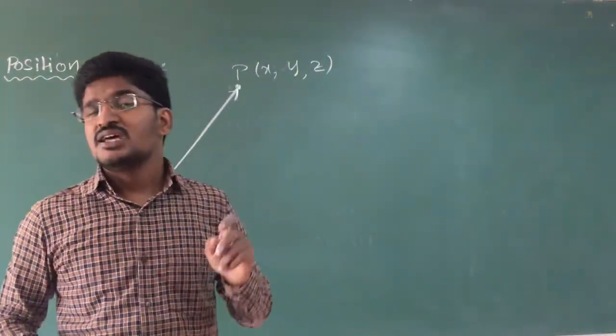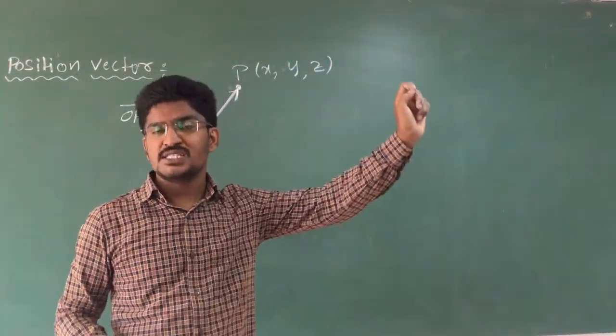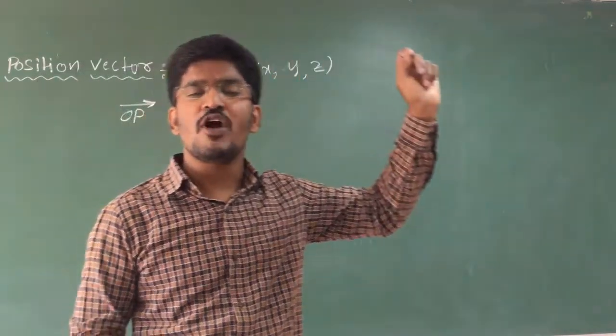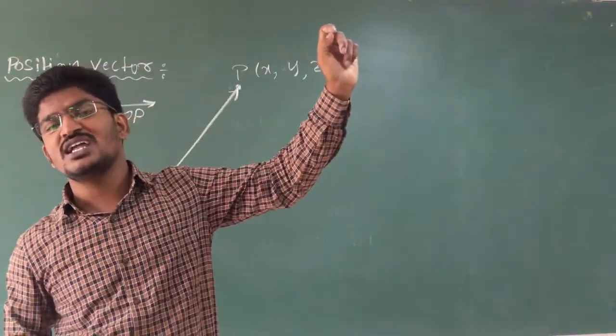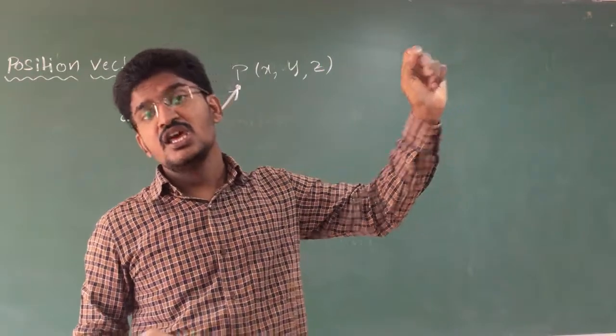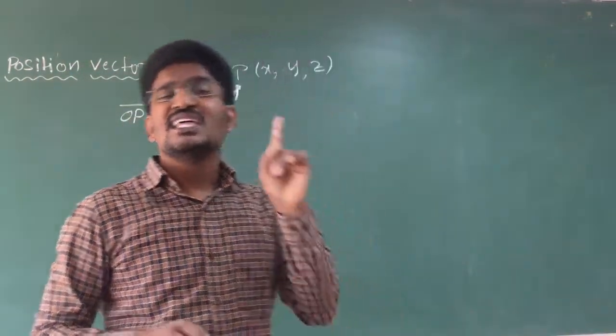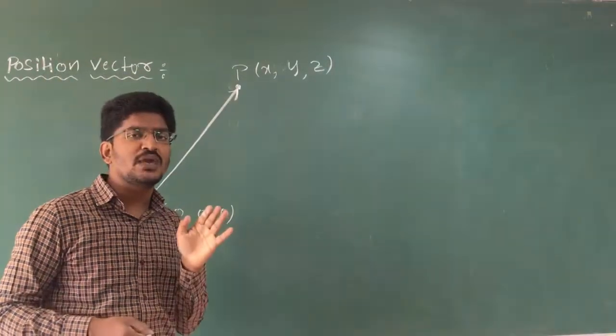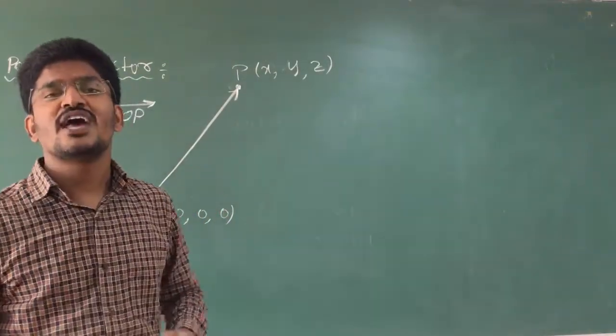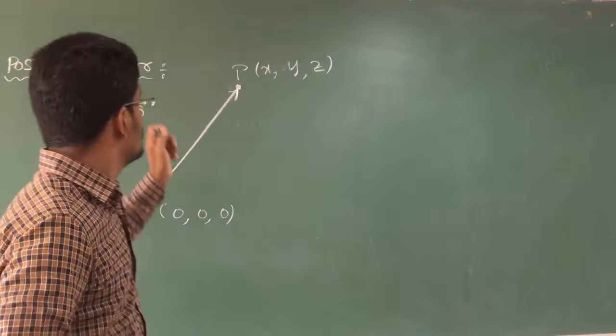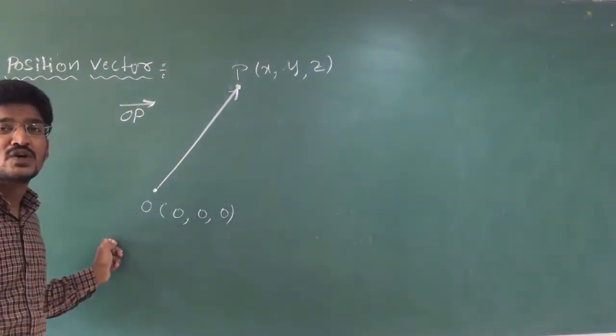That means there will be a point in space. If you want to study that point with respect to another point, that is origin, you draw a vector from O to P. That is the vector OP, which is called the position vector of point P with respect to O.